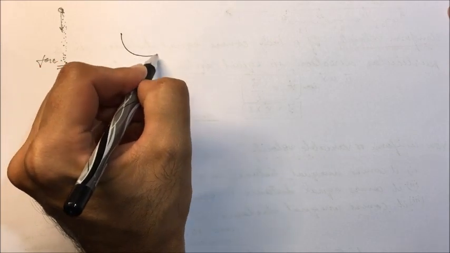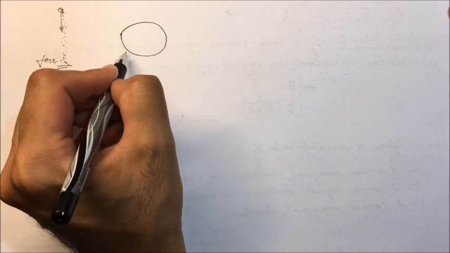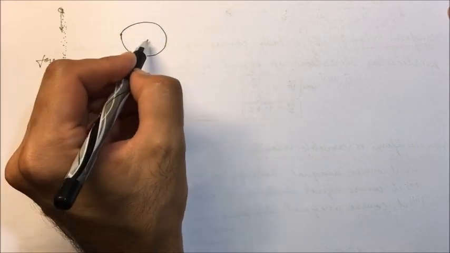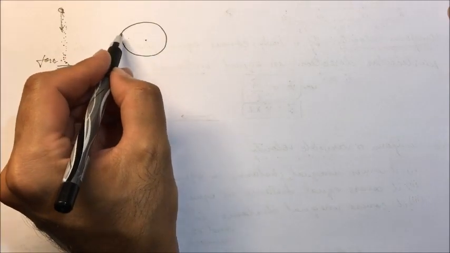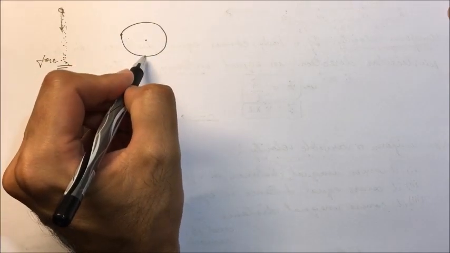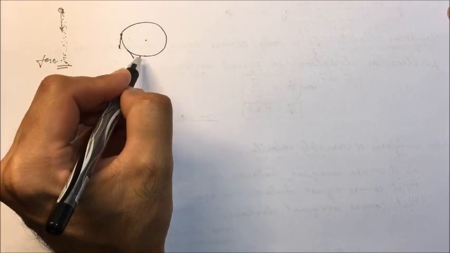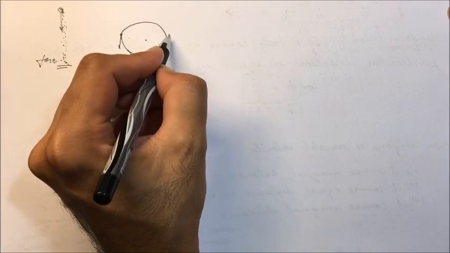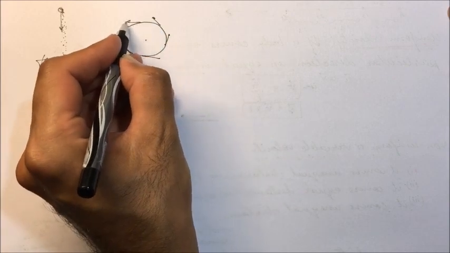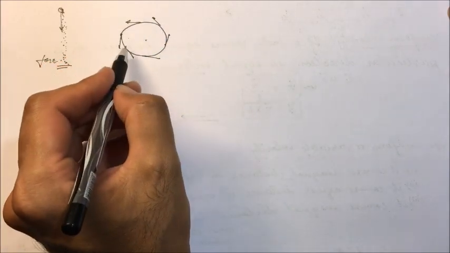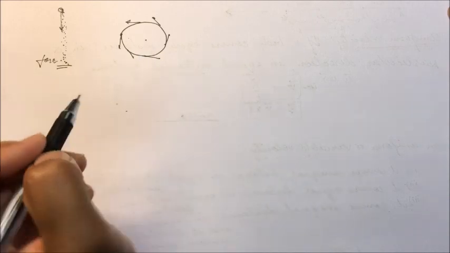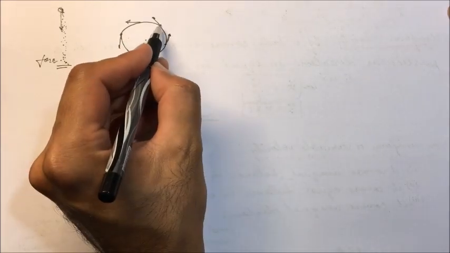Now the second case, if a body is moving in a circular path, then it is a case of non-uniform or variable velocity. At every time instant, its velocity's direction is changing. And how is the direction given at any time instant?